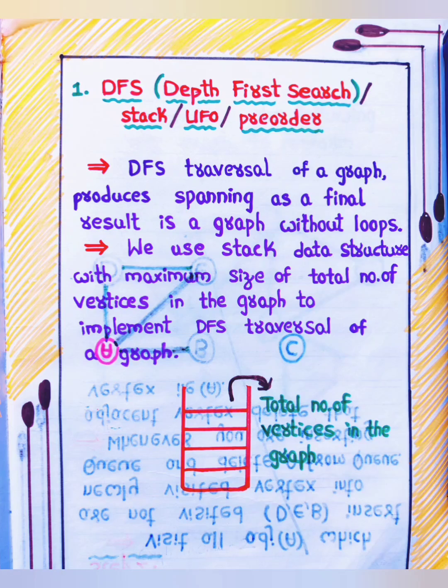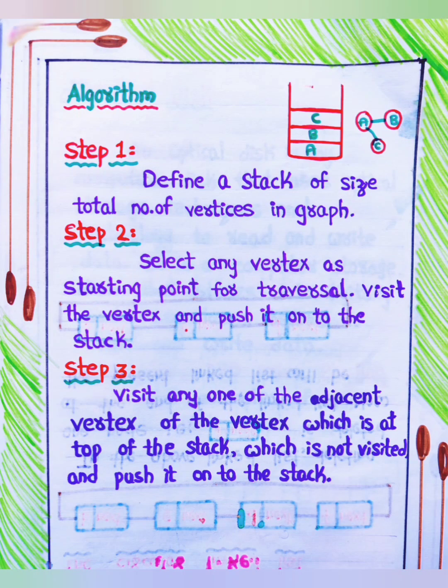We use a stack data structure with maximum size of total number of vertices in the graph to implement DFS traversal of a graph. Algorithm. Step 1. Define a stack of size total number of vertices in graph. Step 2. Select any vertex as starting point for traversal. Visit the vertex and push it onto the stack. Step 3. Visit any one of the adjacent vertices of the vertex which is at the top of the stack, which is not visited, and push it onto the stack.